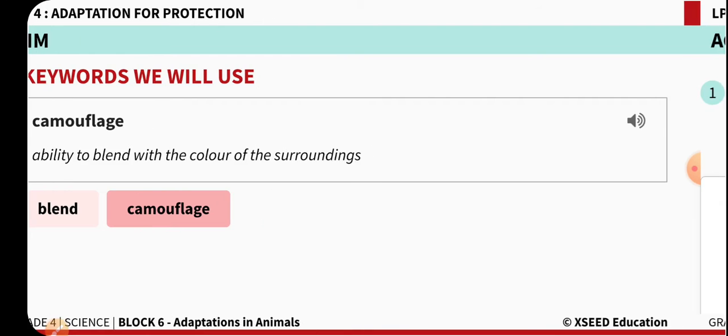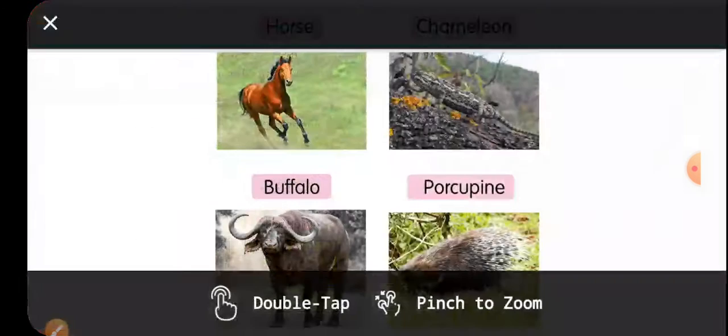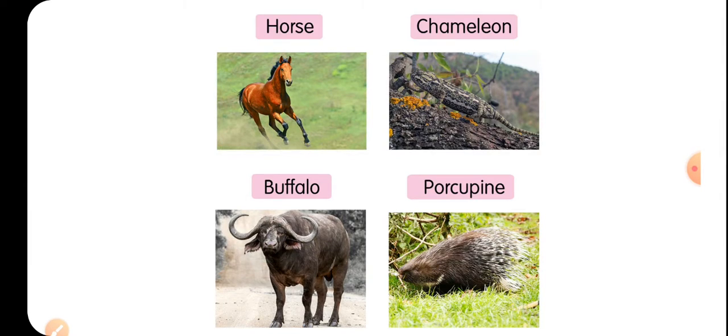Okay, so now to understand today's class better, let us observe this picture carefully, children. And after observing this picture, we are going to note down the adaptations. On the screen you have 4 different types of animals: a horse, chameleon, buffalo, and a porcupine. All these animals are of different sizes and different shapes. But all these animals have special features or abilities to protect themselves from other animals.